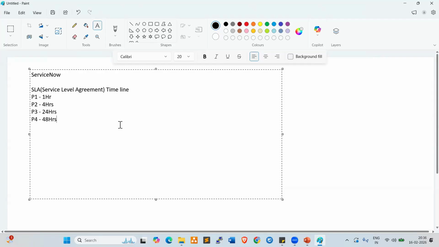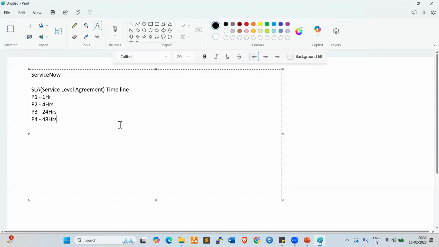For example, in our home, we are using broadband internet. The internet is down. So what will we do? We call customer care, right? Once we call the customer care, they raise a request. In the backend, there is a ticket, and every ticket has an SLA.